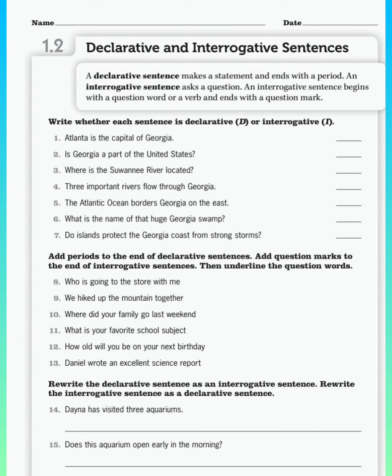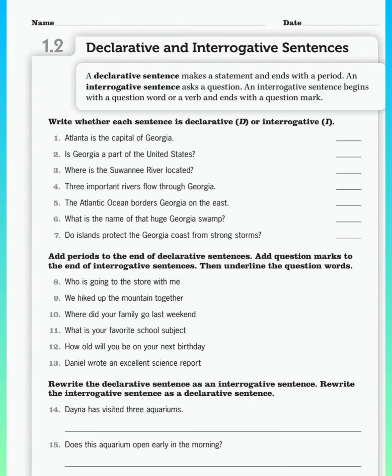Now, declarative and interrogative sentences. A declarative sentence makes a statement and ends with a period. An interrogative sentence asks a question. An interrogative sentence begins with a question word or a verb and ends with a question mark. For example, Atlanta is the capital of Georgia. Is Georgia part of the United States?